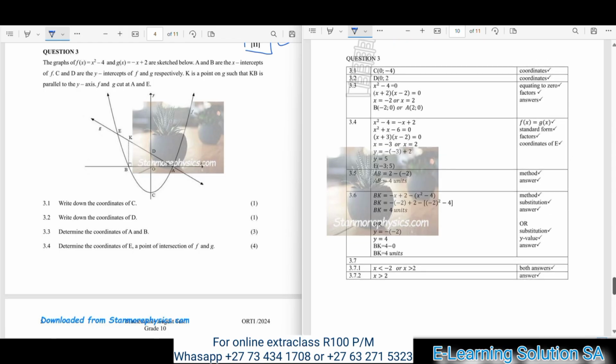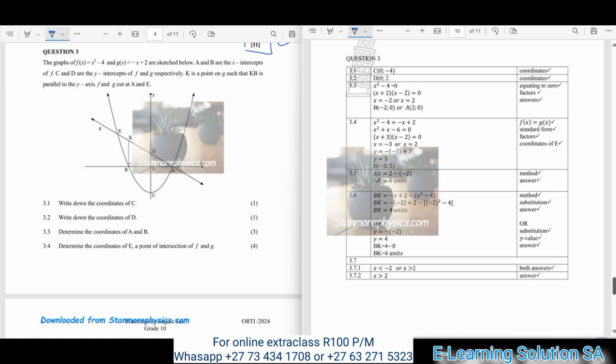All right, the graphs of f of x equals x squared minus 4 and g of x equals negative x plus 2 are sketched below. A and B are the x-intercepts of f, and C and D are the y-intercepts of f and g respectively.